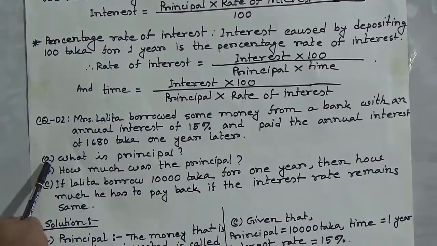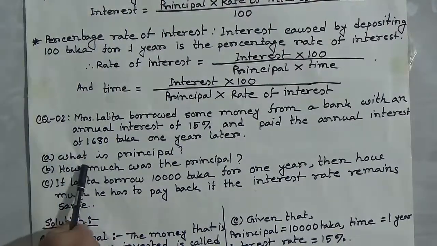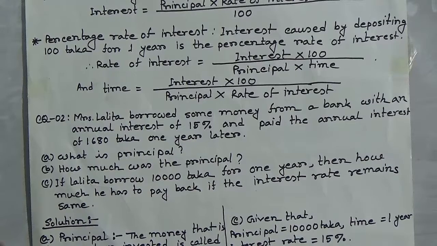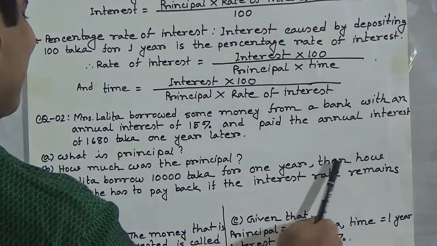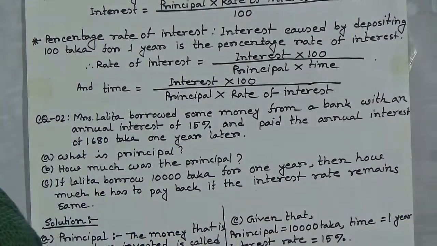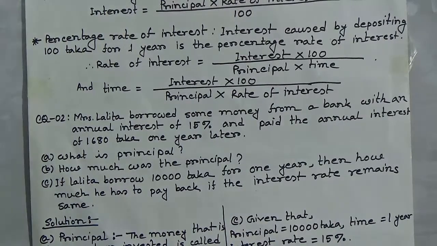So the number A question is what is principal? Number B question is how much was the principal? Number C question is if Lolita borrows 10,000 taka for 1 year, then how much does he have to pay back if the interest rate remains the same? So number A question is what is principal? We have already learned this. The principal is the money that is borrowed or invested.